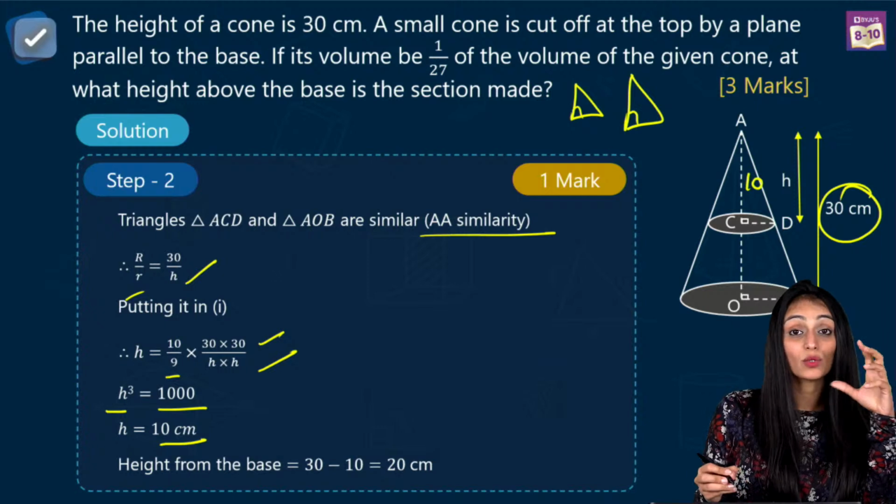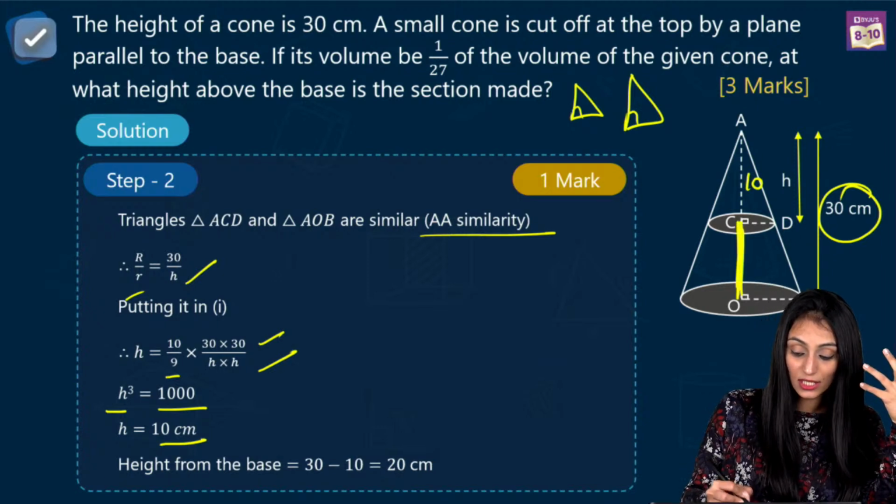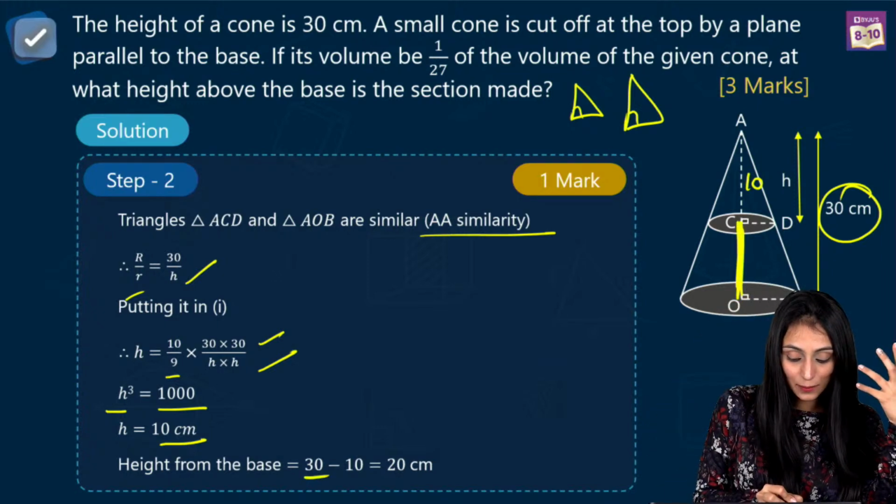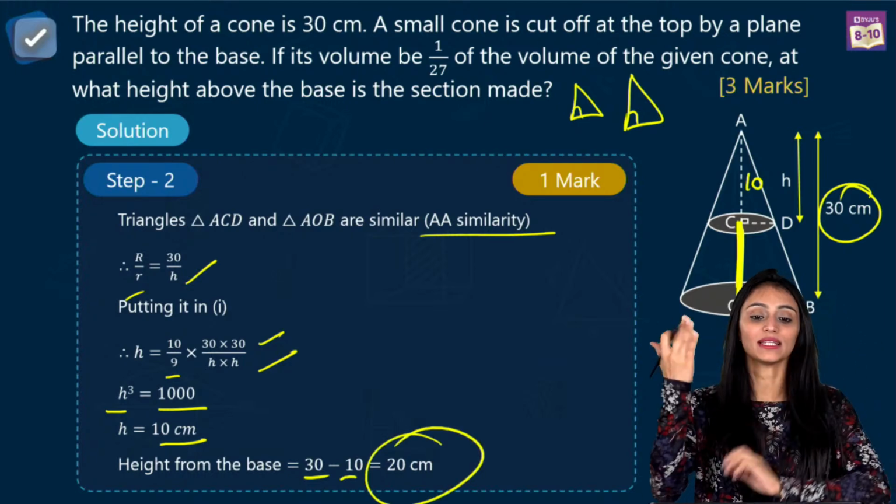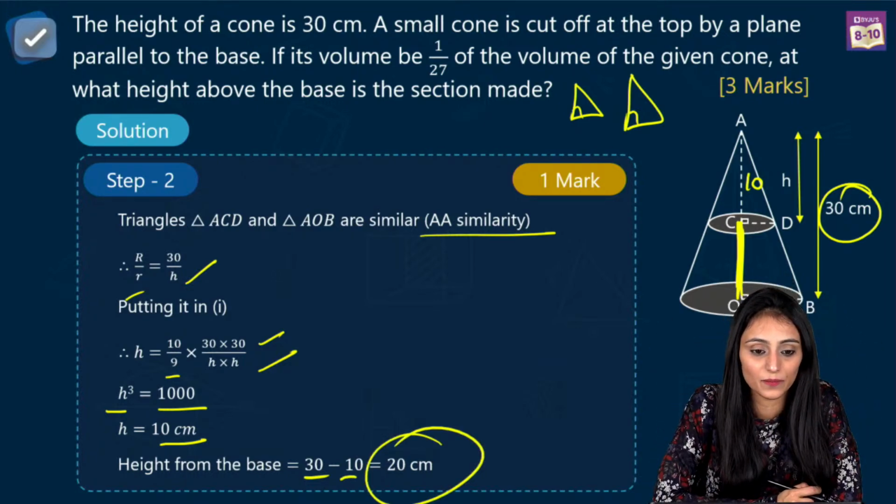So which h have we got? We have got AC. But what is the question asking? The question is asking the CO. So from the entire 30, I'll subtract 10. So we get 20 centimeter. That's the final answer.